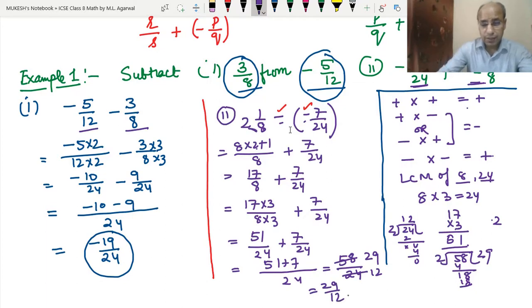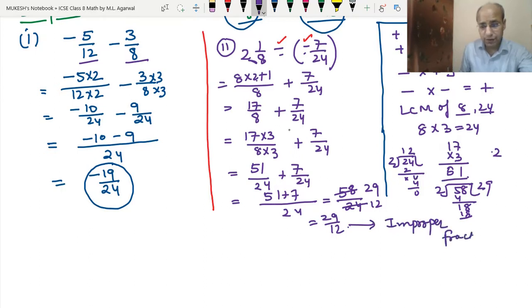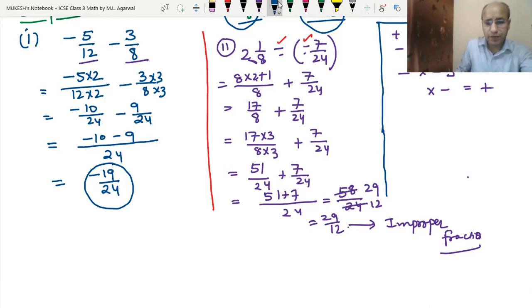Now since here we have the denominator less and the numerator more, that means it is an improper fraction that we have studied in the 6th standard. So we have to convert the improper fraction by dividing 29 by 12. We know that 12 times 2 is 24, so 29 minus 24 is 5.